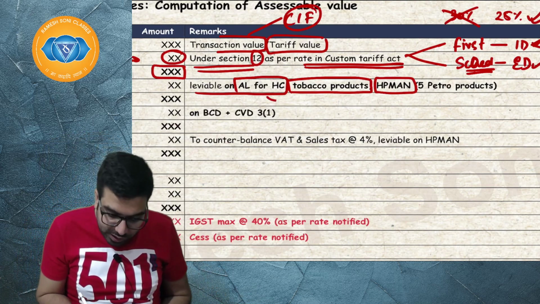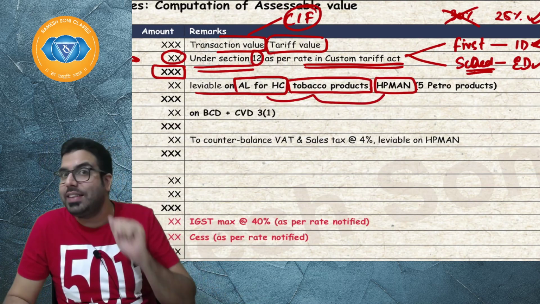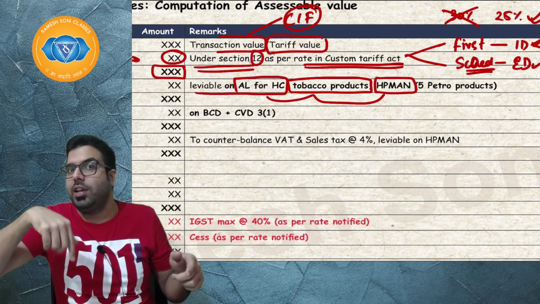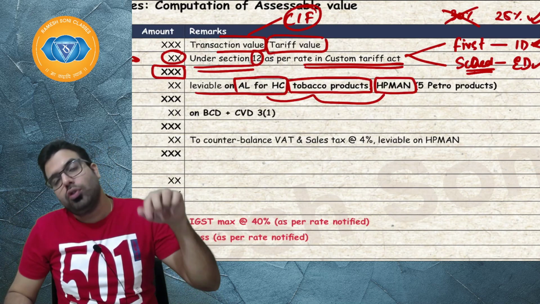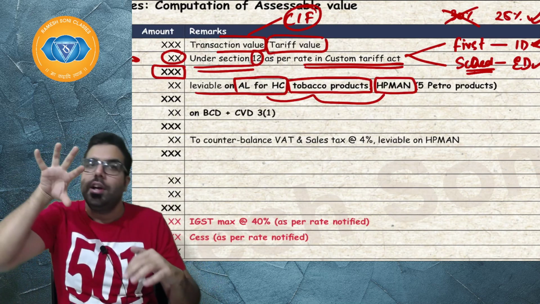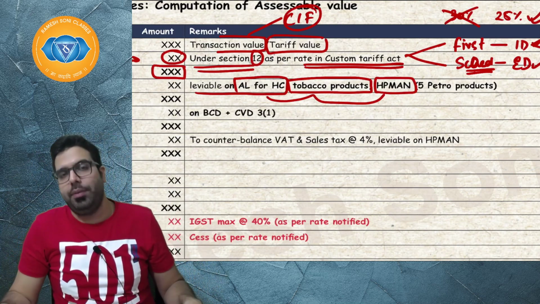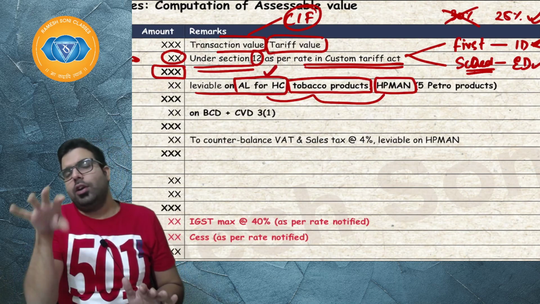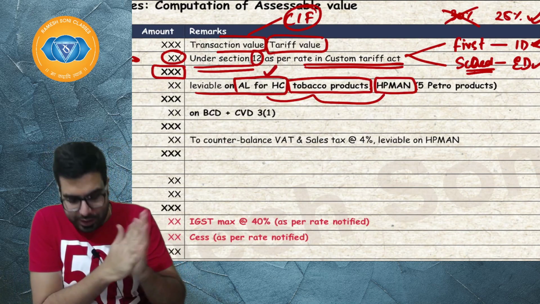On all these 3 products, you will see that excise duty is also levied. In India now, after the coming of GST, on these 3 products, excise duty is also levied. So, if you import all these 3 products, CVD 3.1 will also be levied. I hope everyone is clear. On alcoholic liquor, the rate of levy is as notified by the government. I hope everyone is clear.